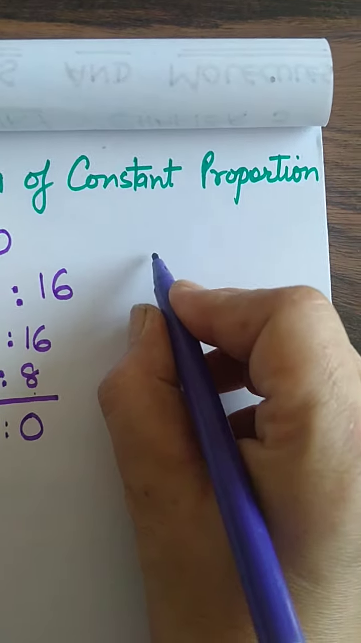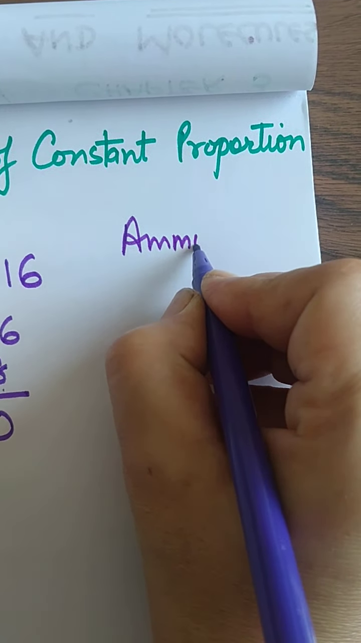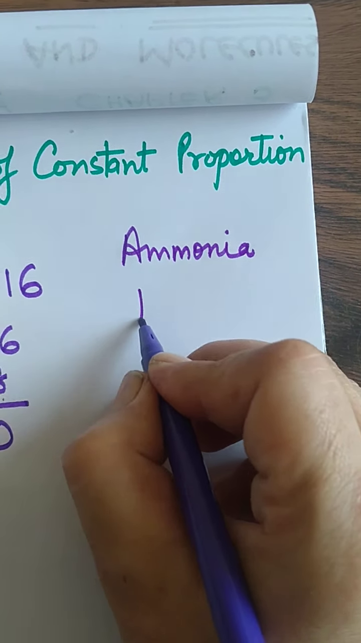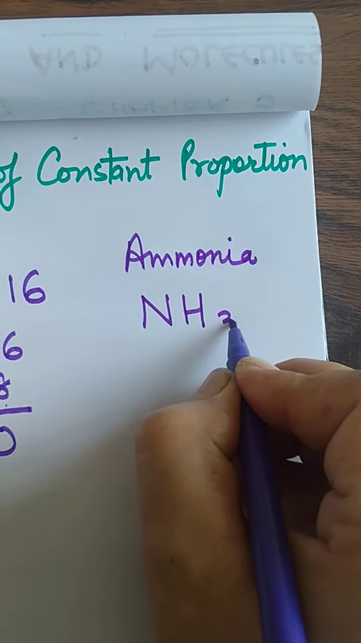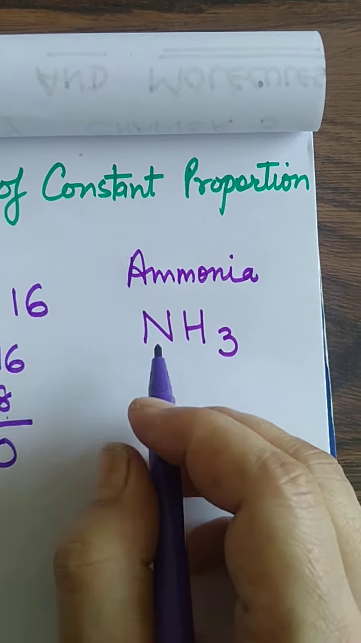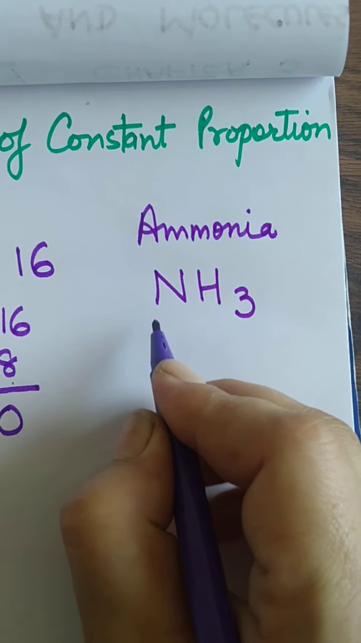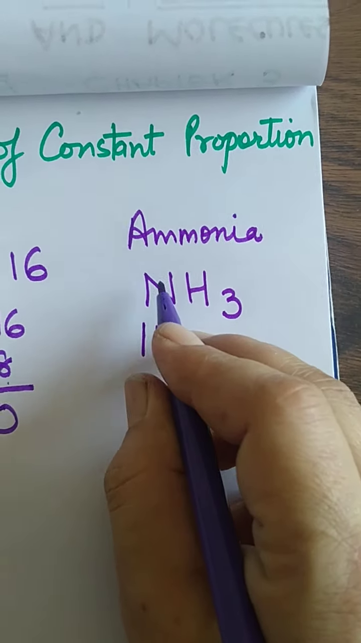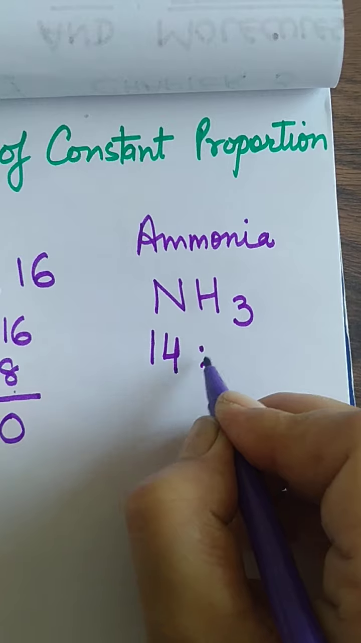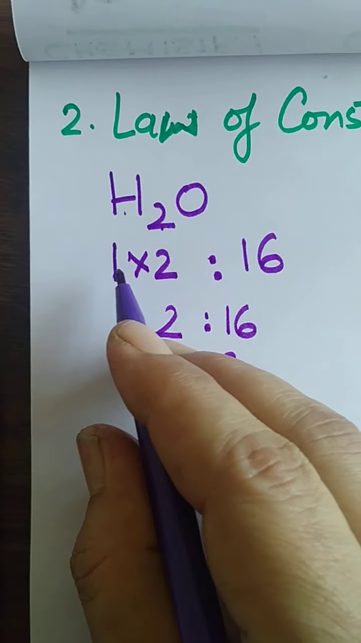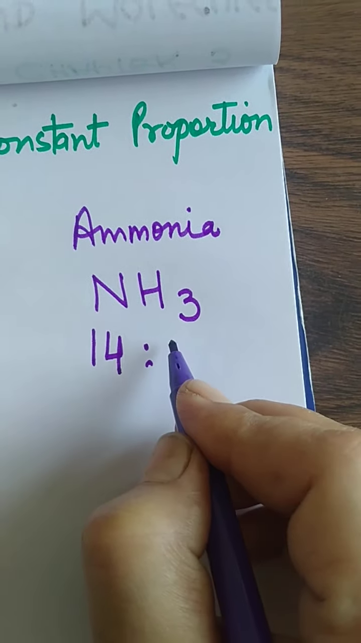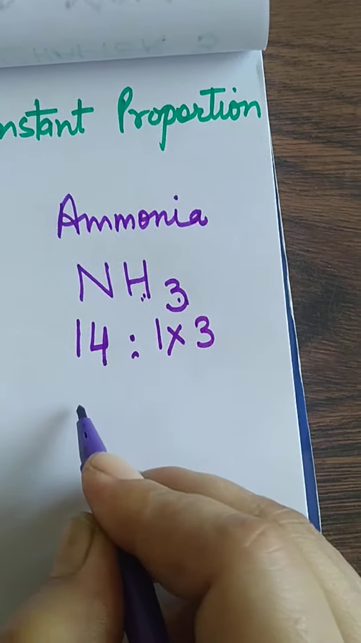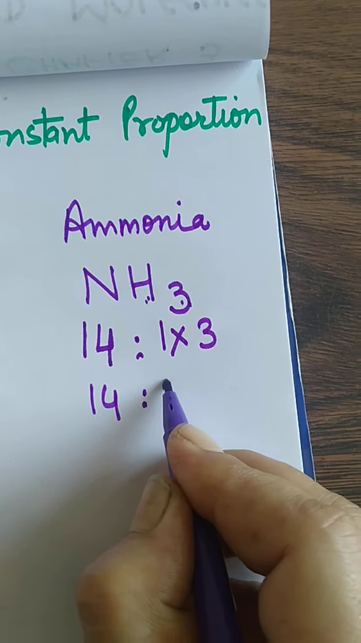One more example I will explain. It is given in your NCERT on page number 32, left side. Ammonia. Ammonia is NH3. Okay students. Now nitrogen atomic mass is 14. It is fixed; you will be learning in this chapter. So nitrogen mass is 14. Hydrogen mass, I told you earlier, is 1. How many atoms of hydrogen do we have? 3.